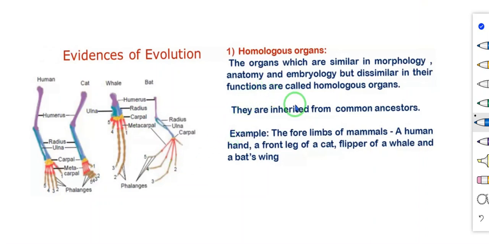They are dissimilar in their functions. They are similar morphologically, anatomically, and embryologically, but the function is different. So, this is known as homologous organs.